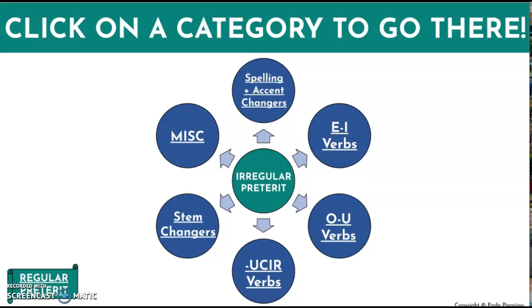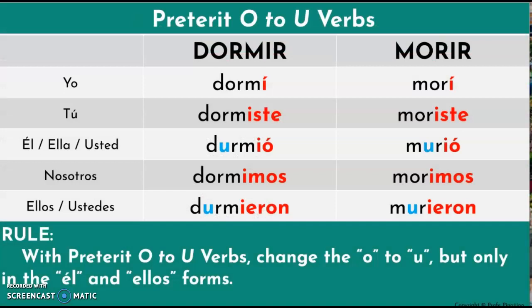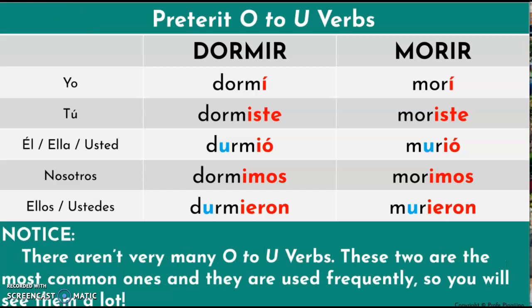Now let's look at the O to U verbs. With the preterite O to U verbs, change the O to a U, but only in the él and ellos form. As you can see, dormir: yo dormí, tú dormiste, él, ella, usted durmió, nosotros dormimos, ellos y ustedes durmieron. There aren't many O to U verbs. These are the two most common ones, and you will see them a lot.